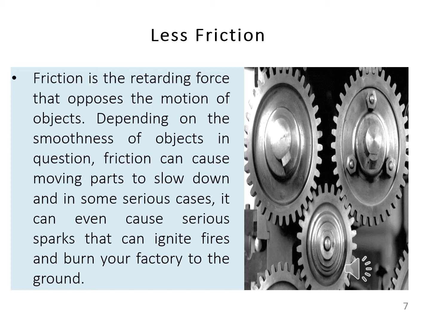So what is friction? Friction is the retarding force that opposes the motion of objects.